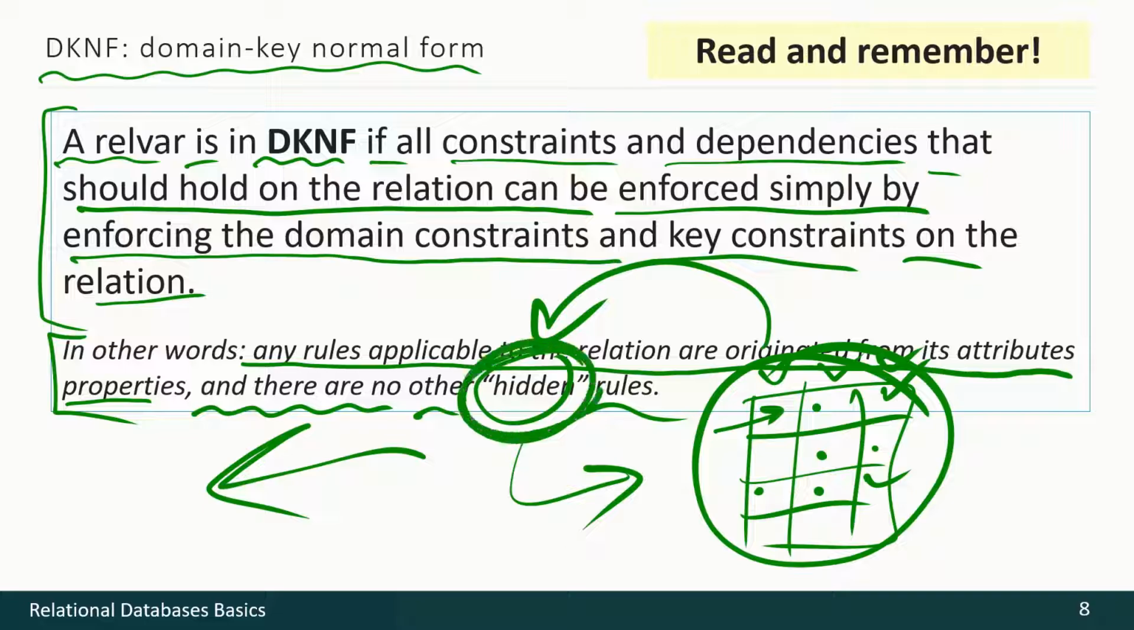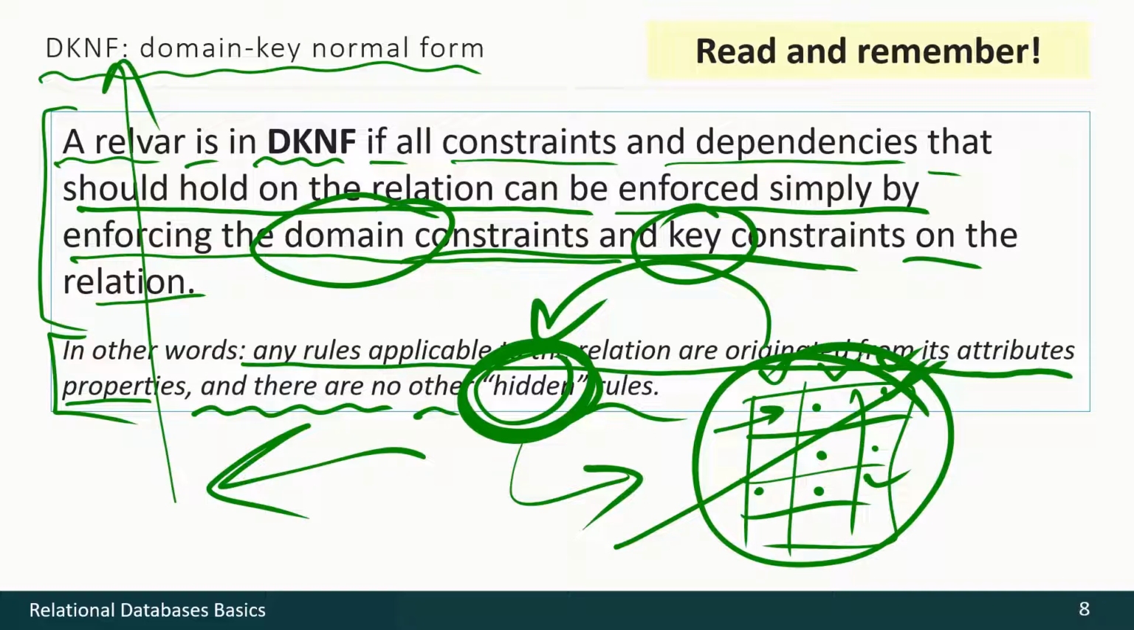These are the hidden rules. So if there are no such hidden rules and we only use constraints from keys and from domains, then maybe everything's okay with domain key normal form. But let's review the example of violation and how to deal with it.